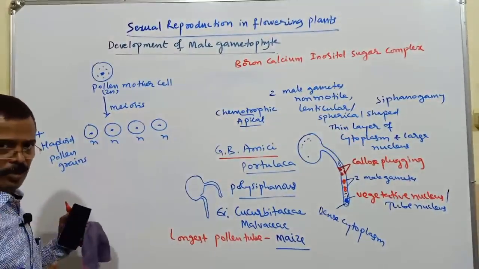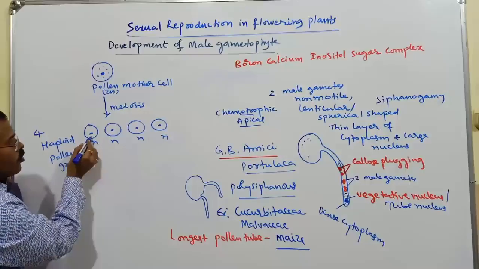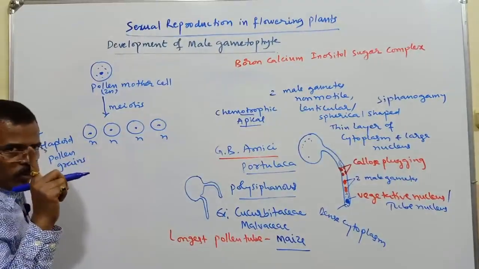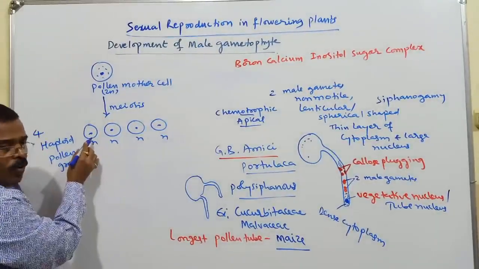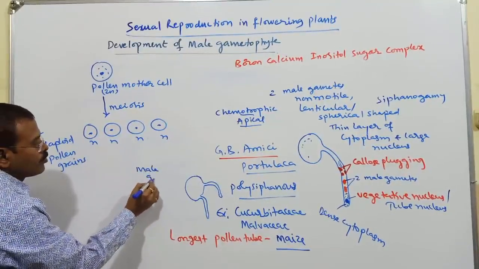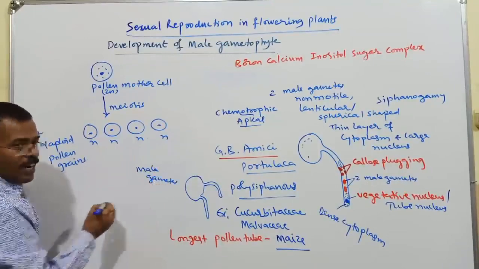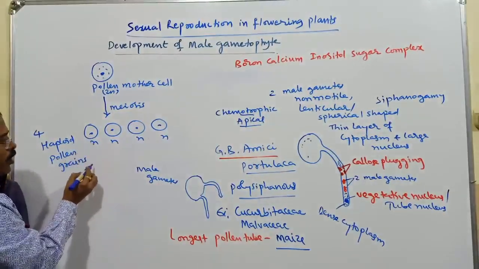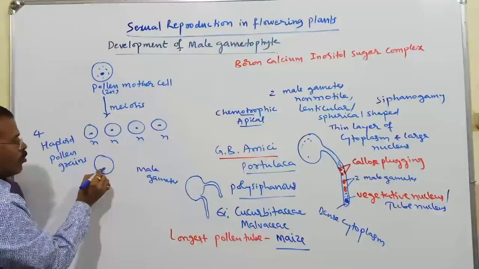Now see here, I am talking about a single pollen grain, to form male gametes. So this is the pollen grain.